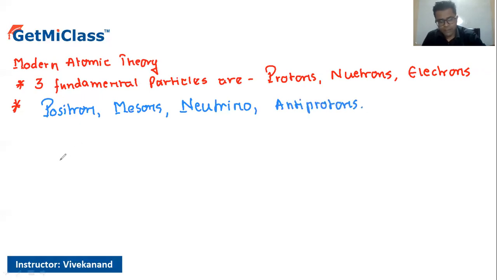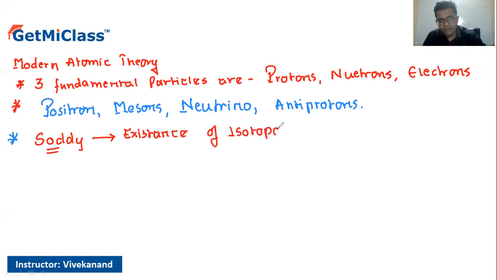Speaking about the discoveries which were made, there was a scientist by the name of Soddy. What Soddy did was discover the existence of isotopes. According to him, isotopes are atoms which have the same atomic number, but different atomic masses.